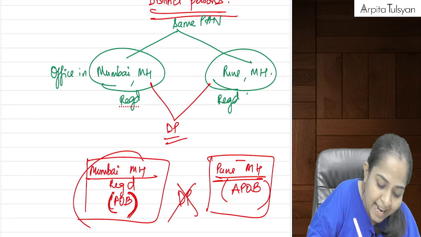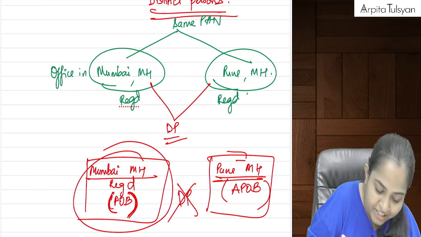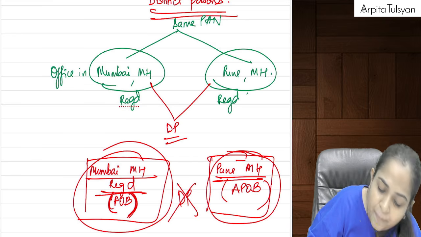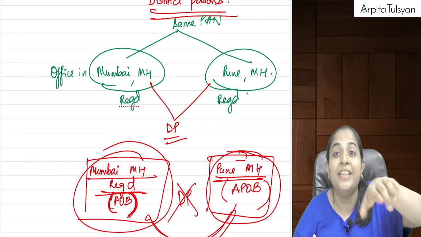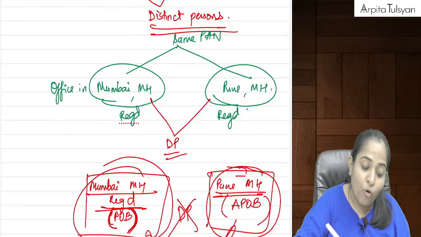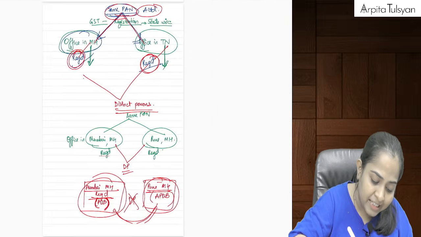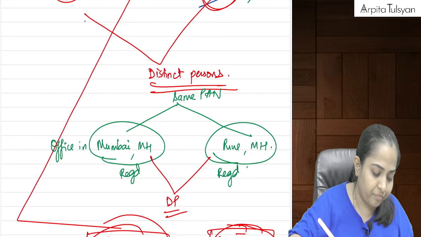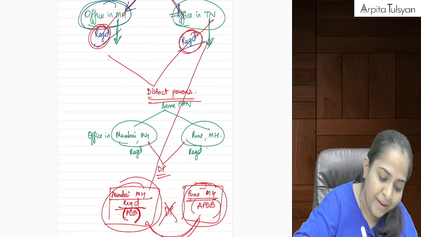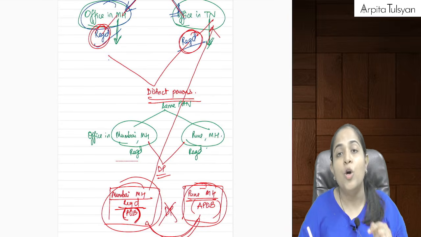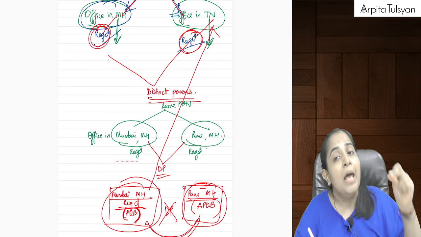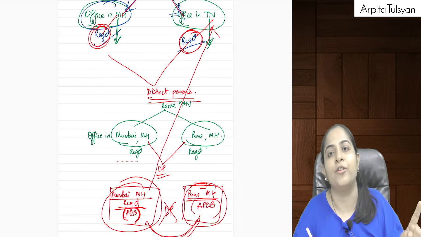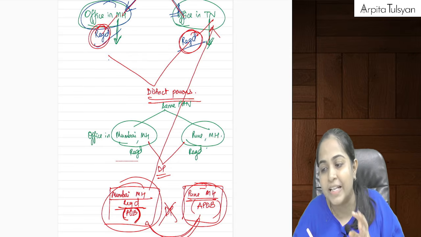Okay, here can I say this is my place of business which is registered and this is my additional place of business which is not registered. This is kind of a branch only, and that too within the same state. But if I want to open my branch in another state, let's say Tamil Nadu, even if I am calling it my branch, I will have to obtain a separate registration, because as soon as you move out of your state, a separate GST registration is required.